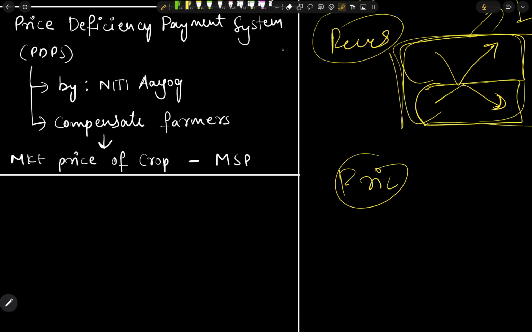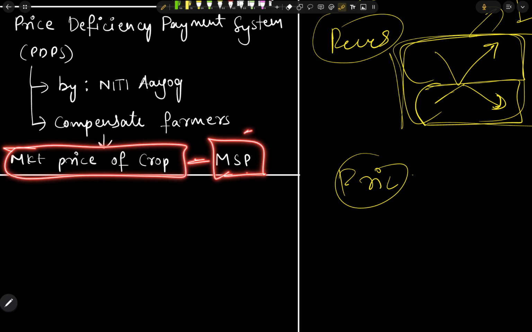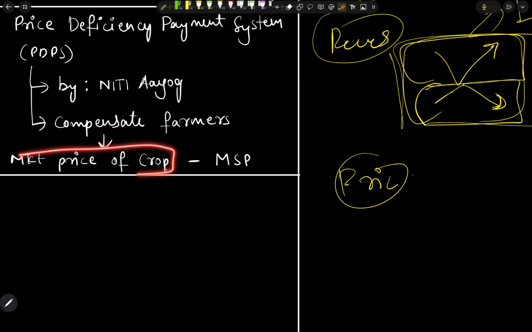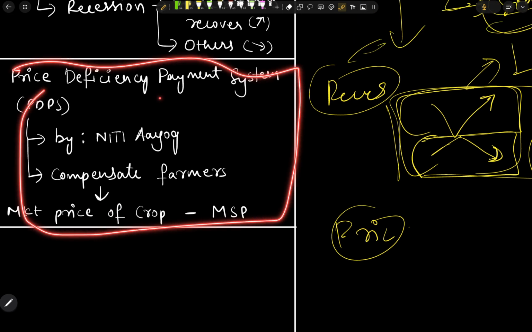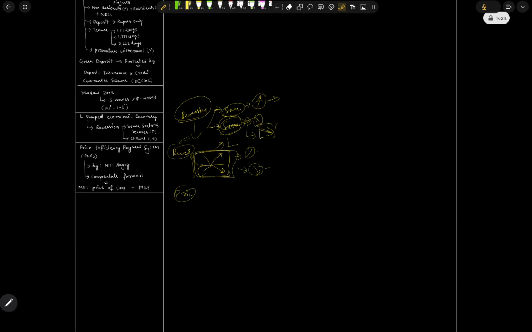The price deficiency payment is the market price of the crop minus the MSP, that is, the price at which the government buys from the farmers. So it is the price difference: market price of crop minus MSP. This is what we need to remember.